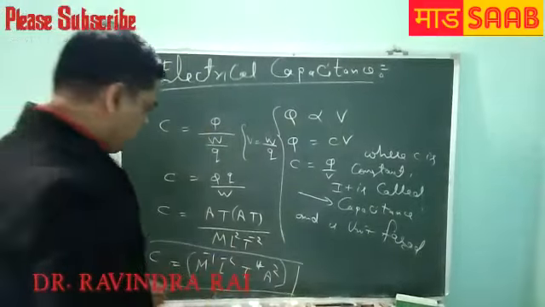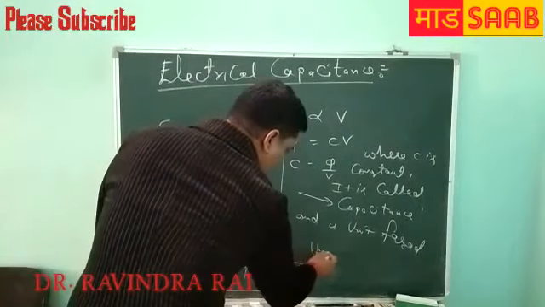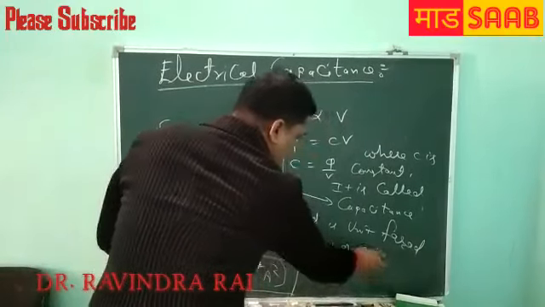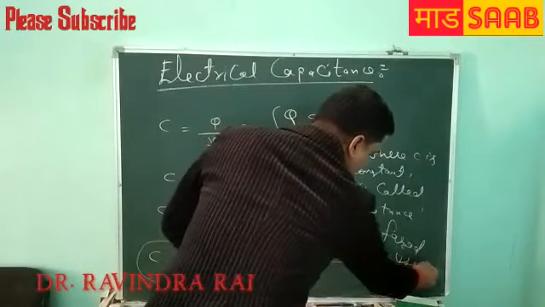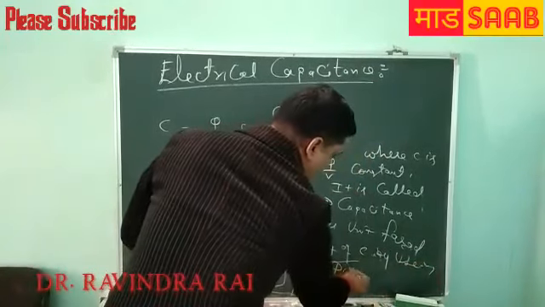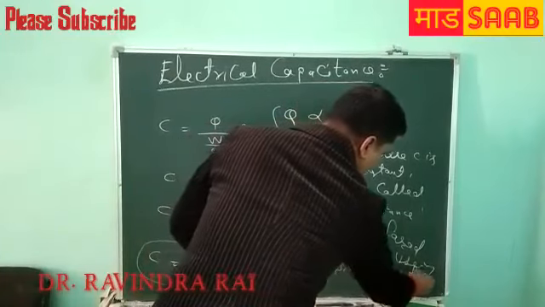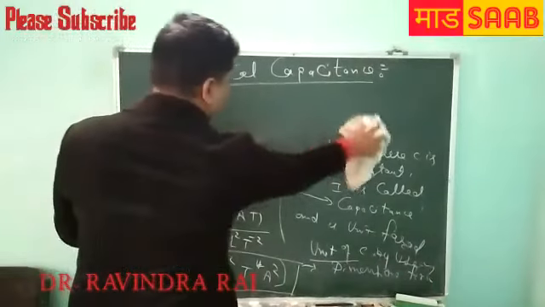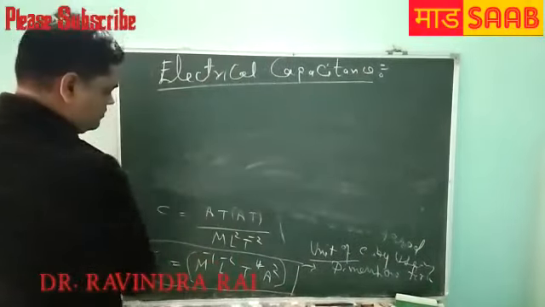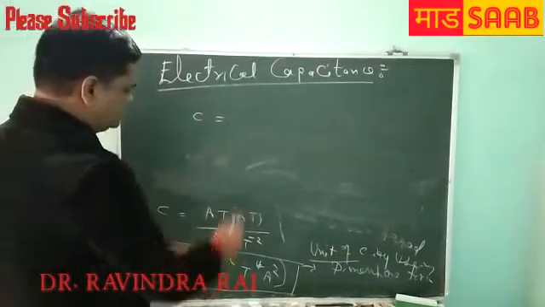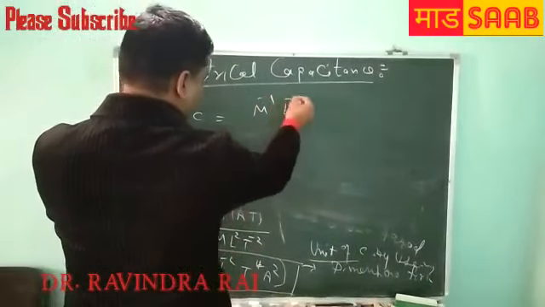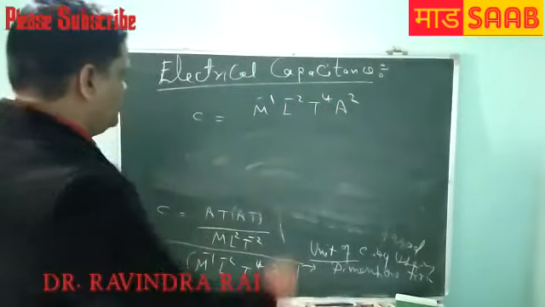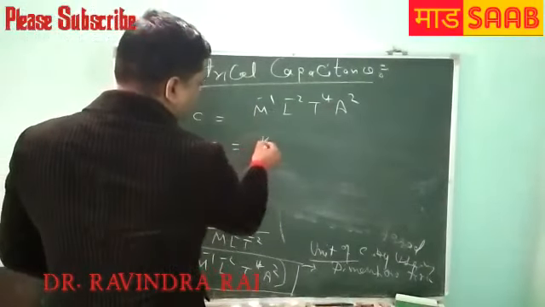So very easy, the unit of C by using the dimension formula. C is M⁻¹L⁻²T⁴A². So M for mass is kg.